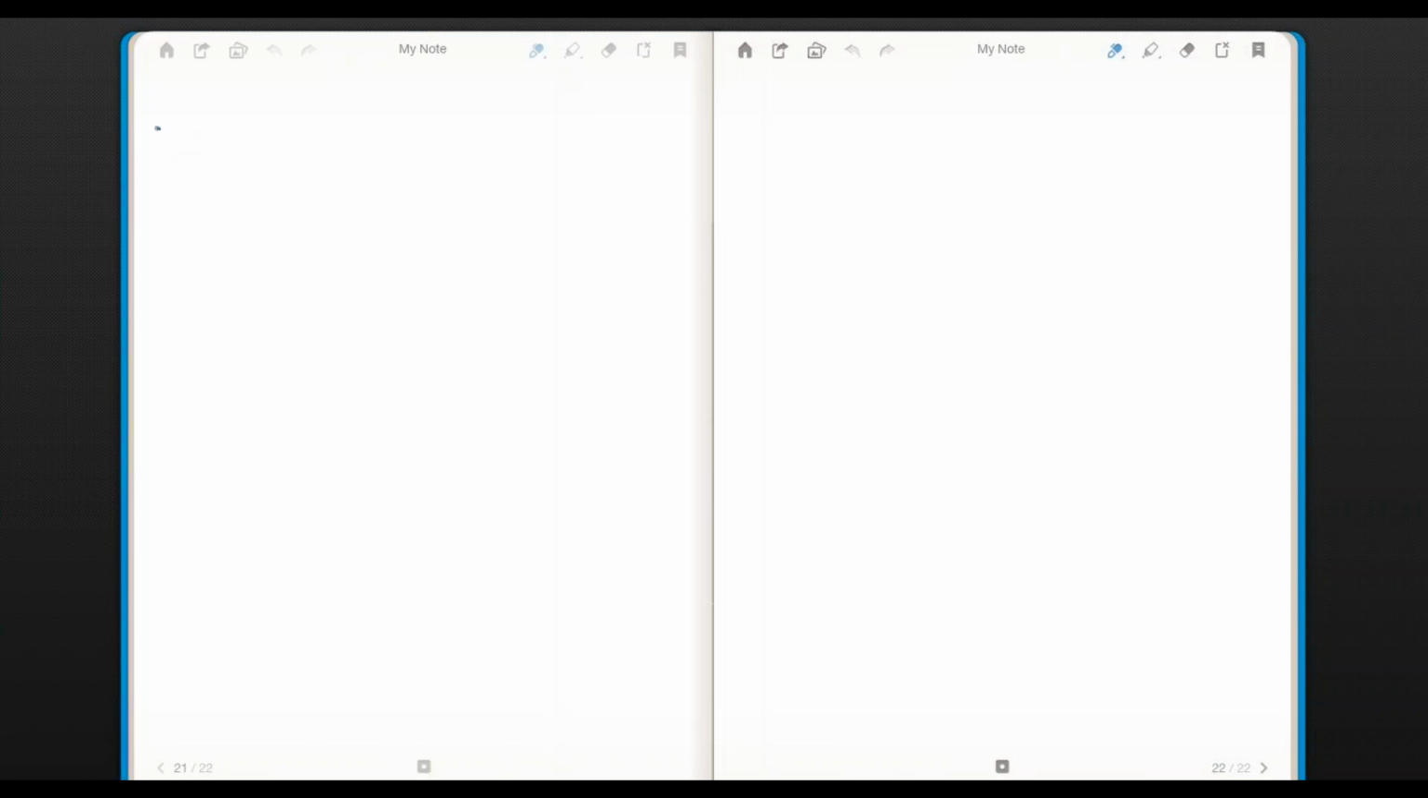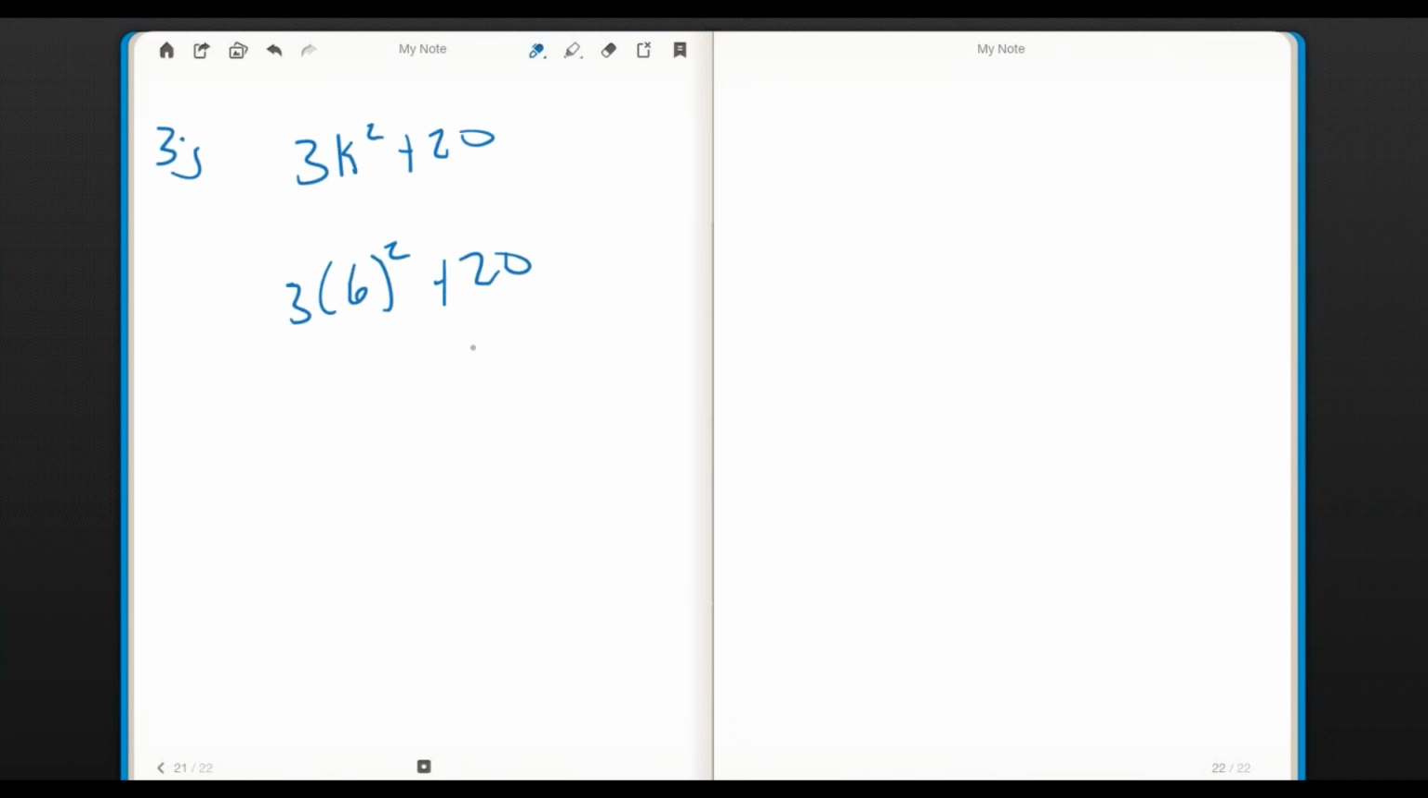Letter J, 3k squared plus 20 is 3 times 6 squared plus 20. Really, really important. Does your student know that this square sign only applies to the 6? We're not squaring the 3, we're squaring this k, which is the 6. So effectively I have 3 times 36 plus 20, and 3 times 36 is 108, plus 20 is 128.